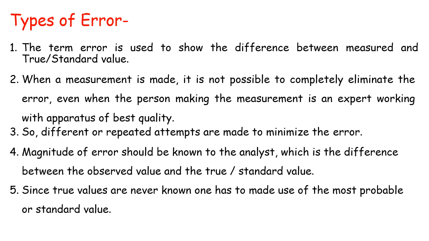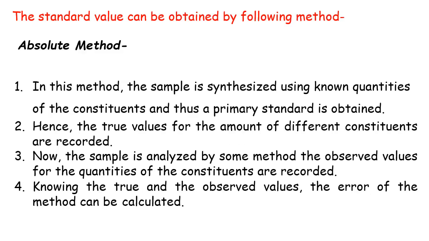The magnitude of error should be known to the analyst, which is the difference between the observed value and the true value. Since true values are never known, one has to make use of the most probable values. The standard value can be obtained by the following methods, like the absolute method. In this method, the sample is synthesized by using known quantities of constituents, and thus a primary standard is obtained. Hence the true values for the amounts of different constituents are recorded. Now the sample is analyzed by some method, and the observed values for the quantities of constituents are recorded. Knowing the true and the observed values, the error of the method can be calculated.